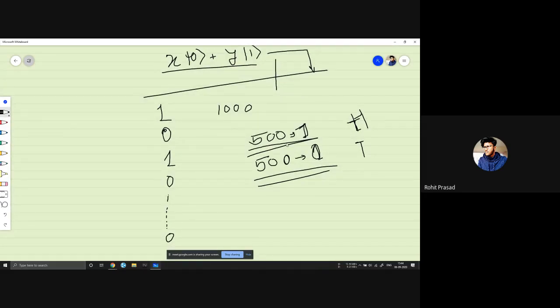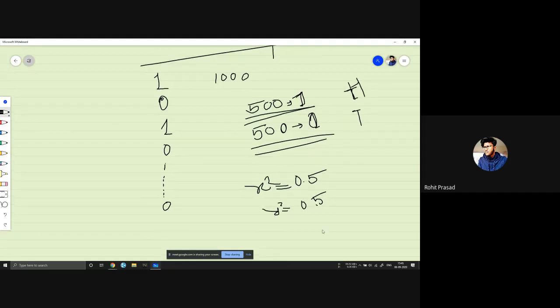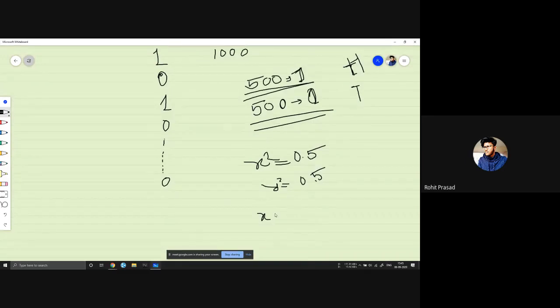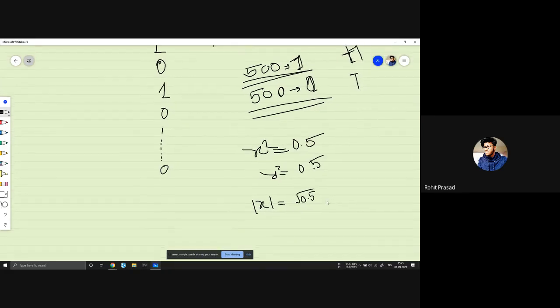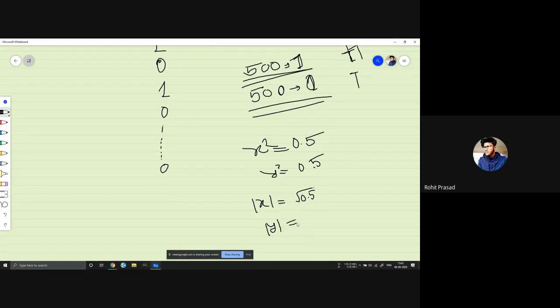So from this we get our state back: initially for one measurement the state collapsed, right, but if we do it multiple times we get this. From here we can say that x square was 0.5 and y square was 0.5. So from here we can say that our mod x was something like root 0.5, and mod y was something like this, right?